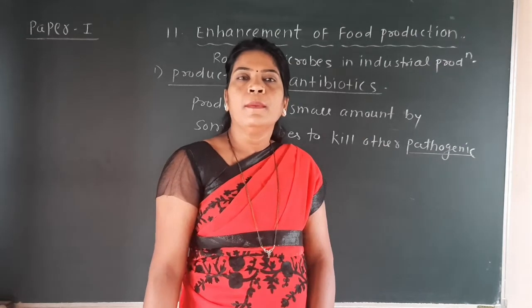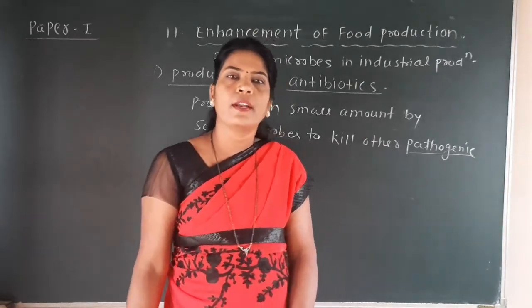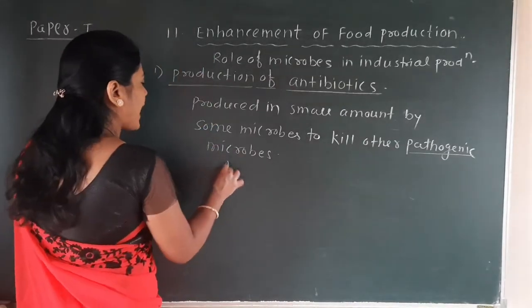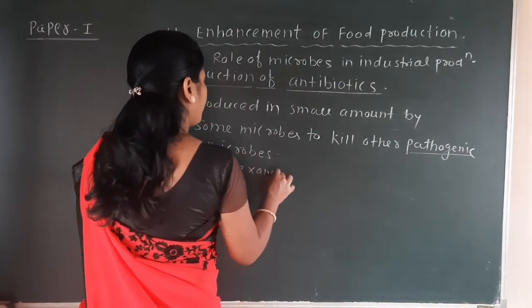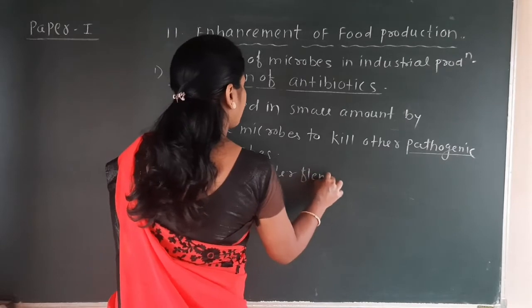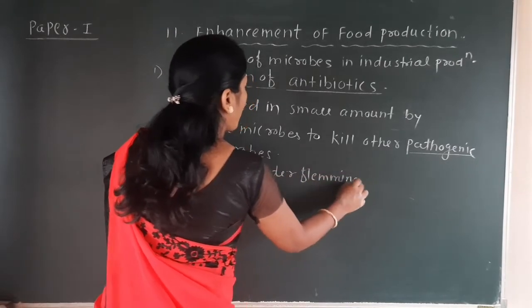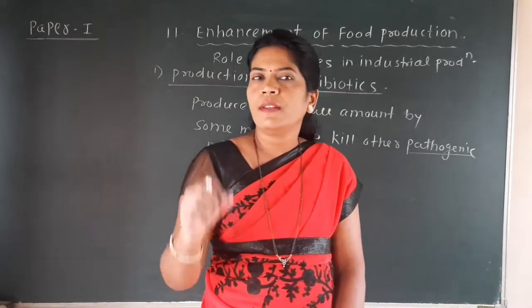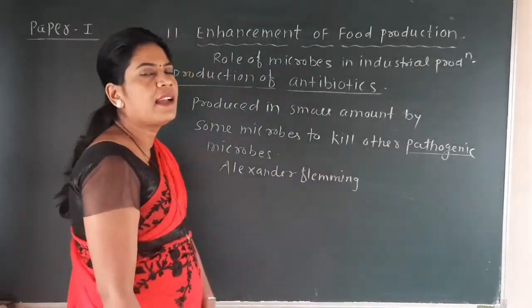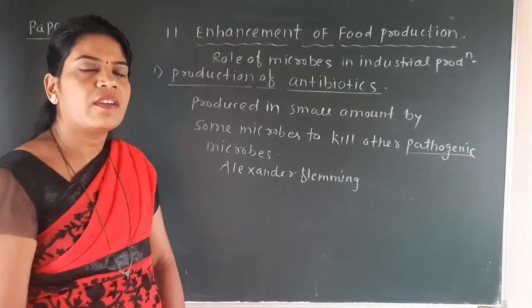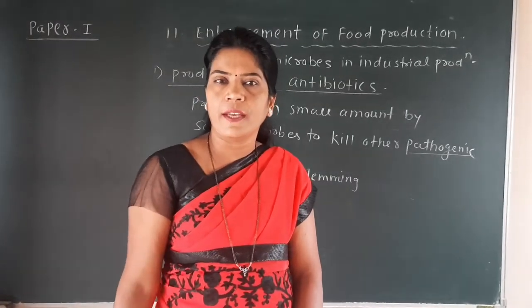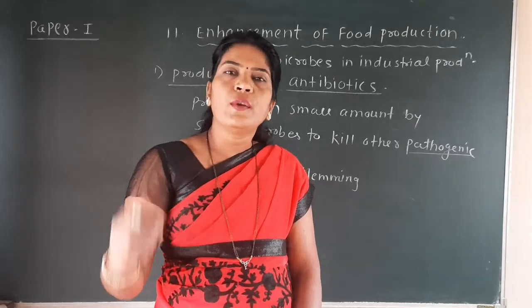By the discovery of antibiotics, they were first discovered by the scientist Alexander Fleming. All this content we are going to discuss in the NCERT syllabus, but one name of the scientist you should know is Alexander Fleming, who first discovered antibiotics.